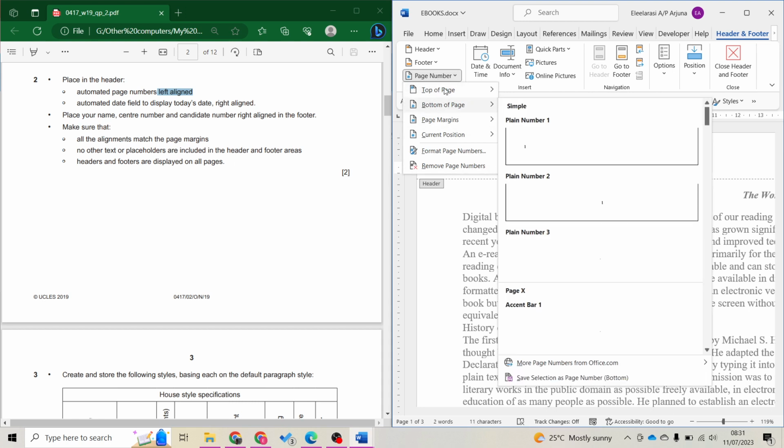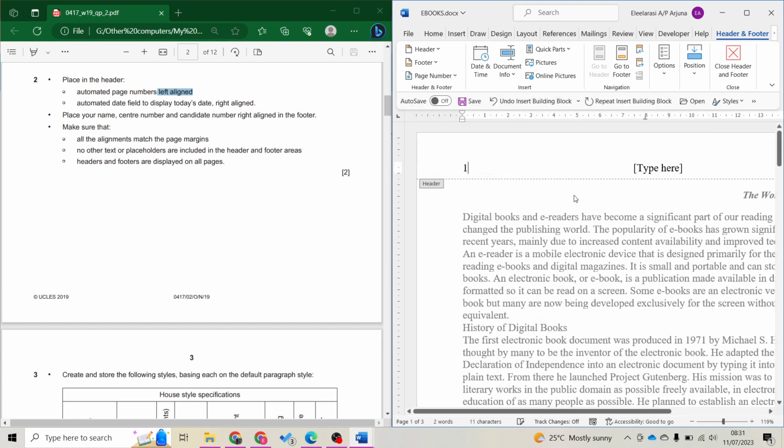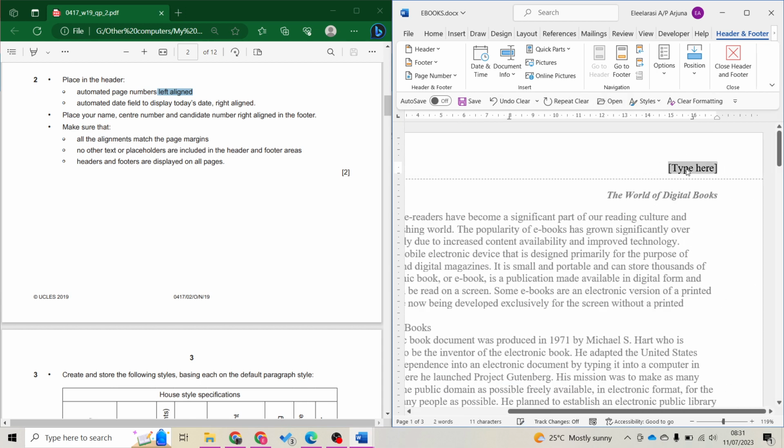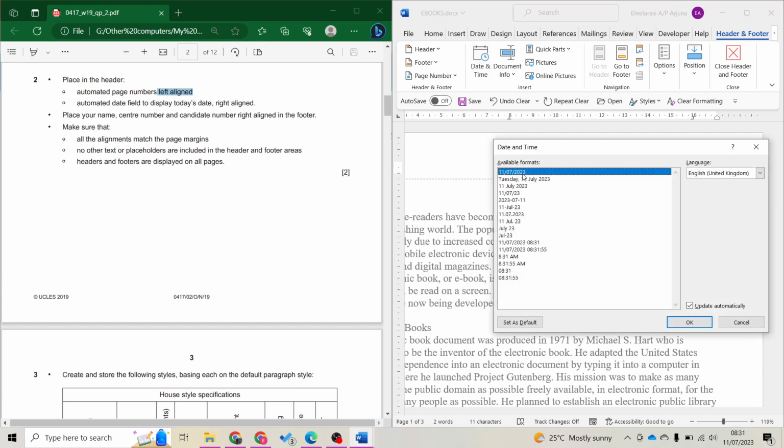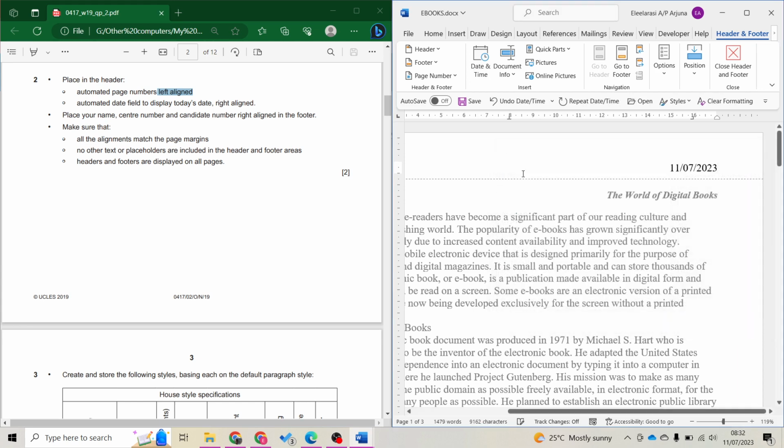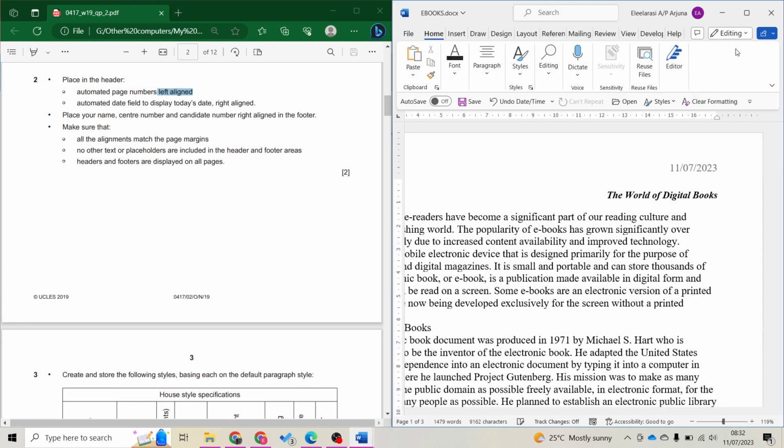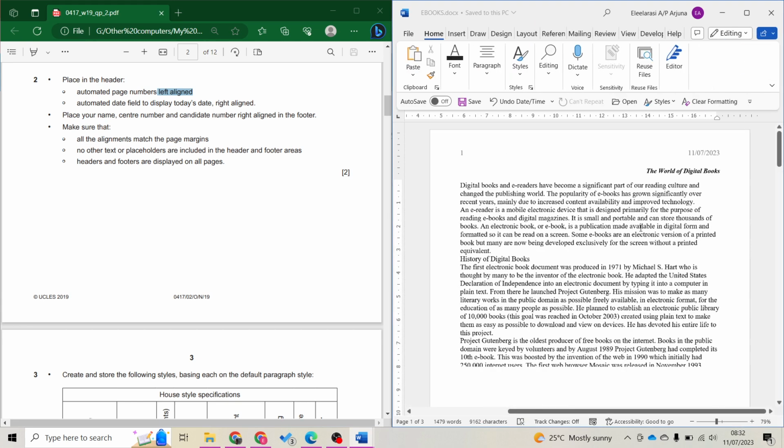So don't choose from here. You're going to choose from current position, choose a plain number. In the middle, we got nothing, so make sure you delete this. Then you scroll to the right. So on the right, we have automated date to display today's date. So date and time, choose any format since they didn't ask for specific format. So just double click, we have it. That's all. Save. Always save.